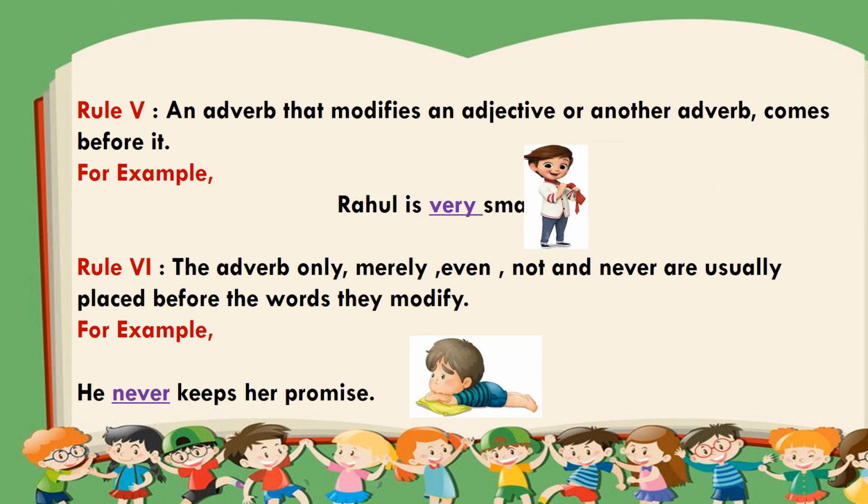Now here are some simple rules. This is rule number 5: an adverb that modifies an adjective or another adverb comes before it. For example, Rahul is very smart. So very is your adverb, right? Now rule number 6: the adverbs only, merely, even, not and never are usually placed before the words they modify. For example, he never keeps her promise, and never is your adverb. Is it clear now?